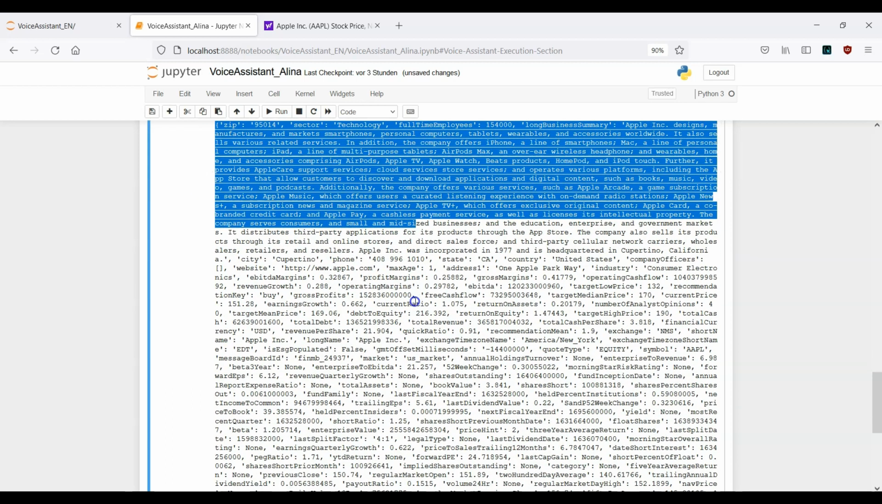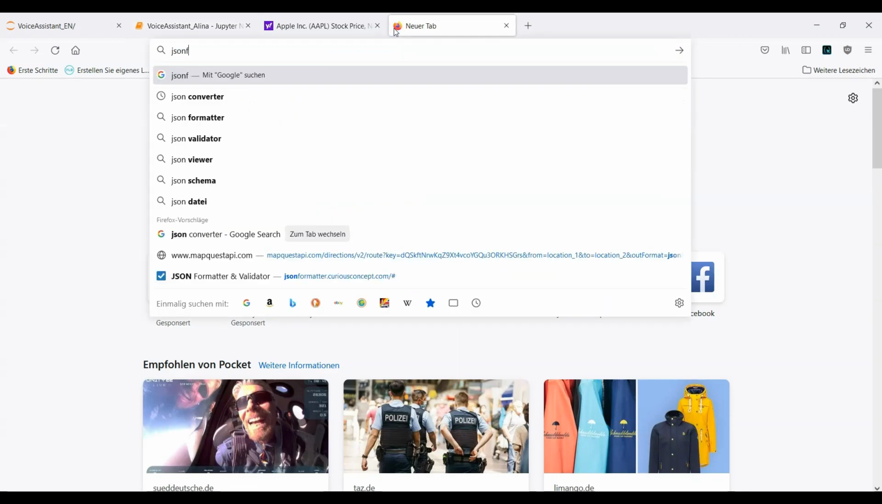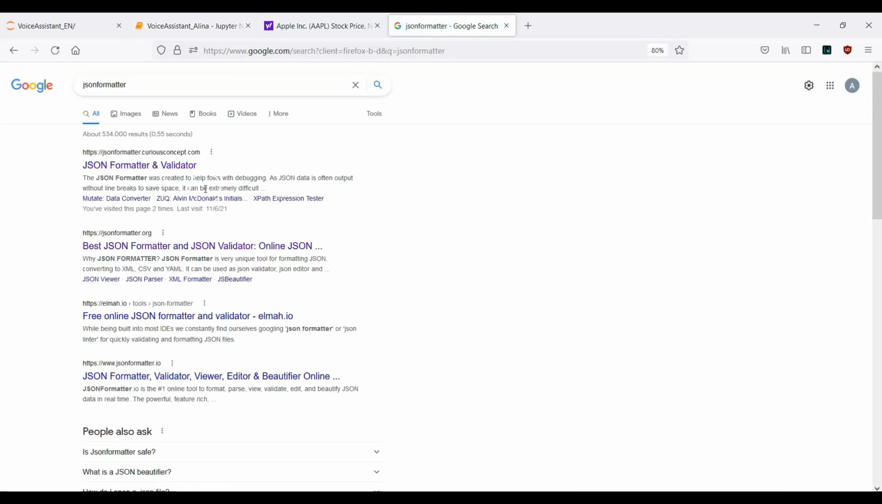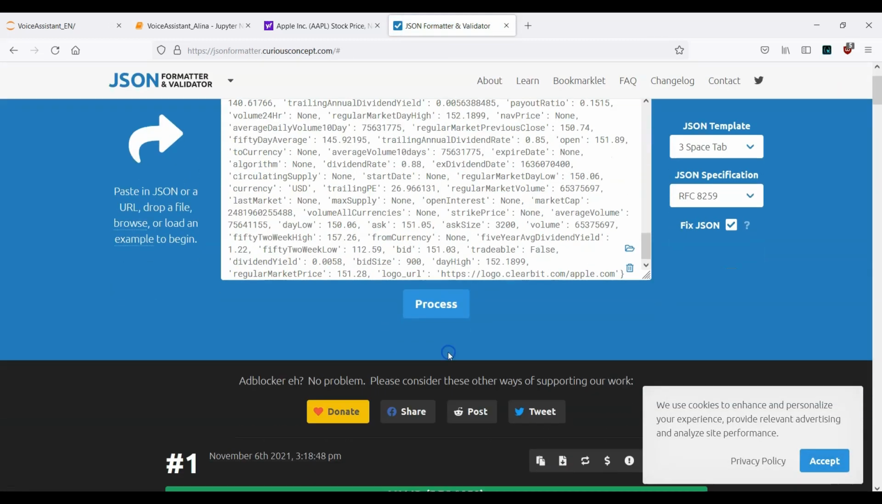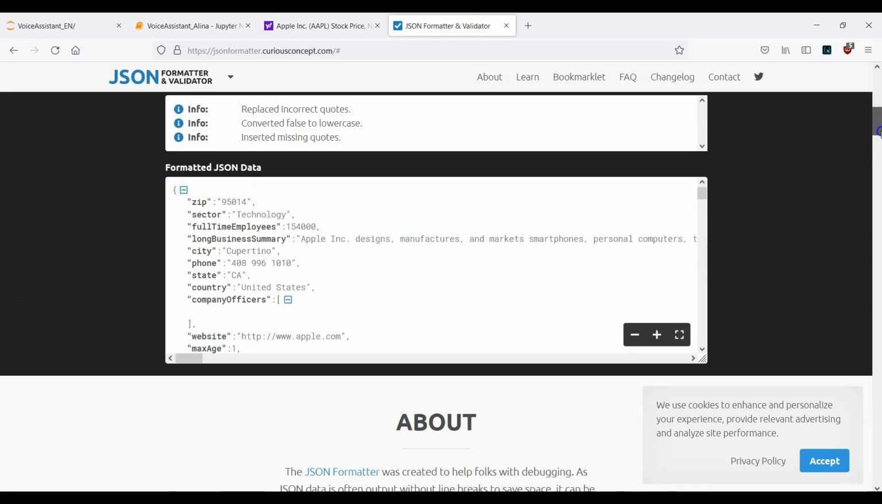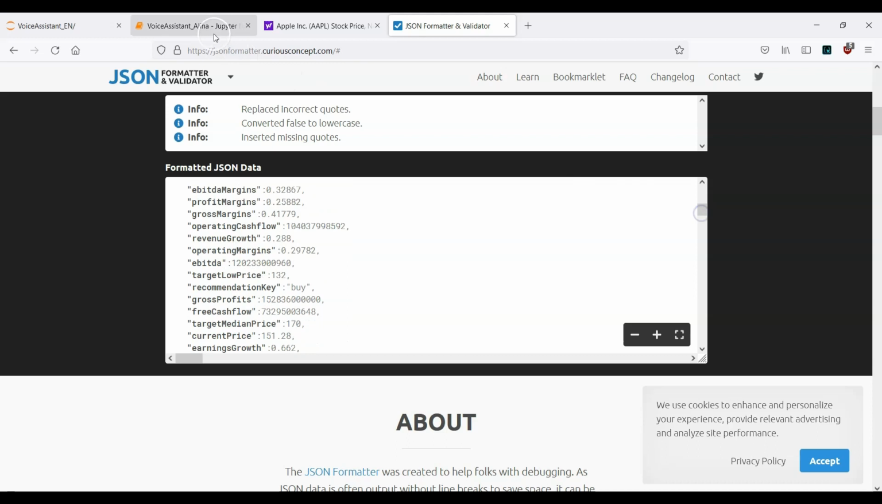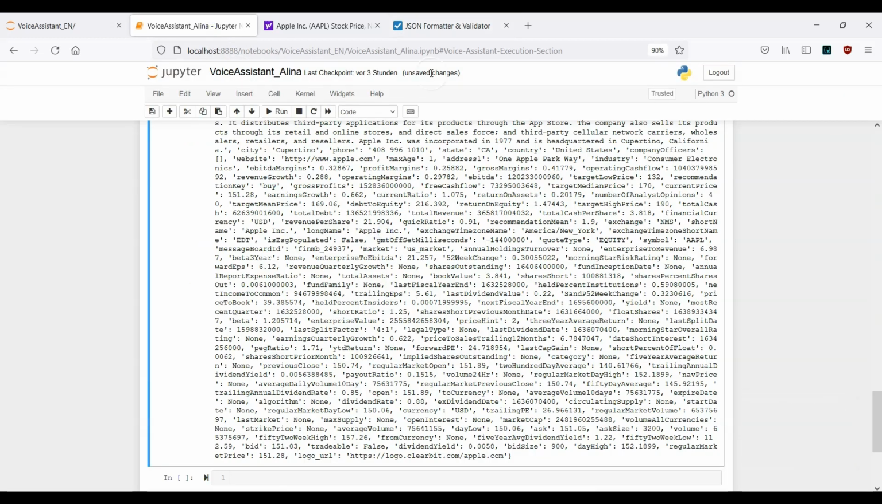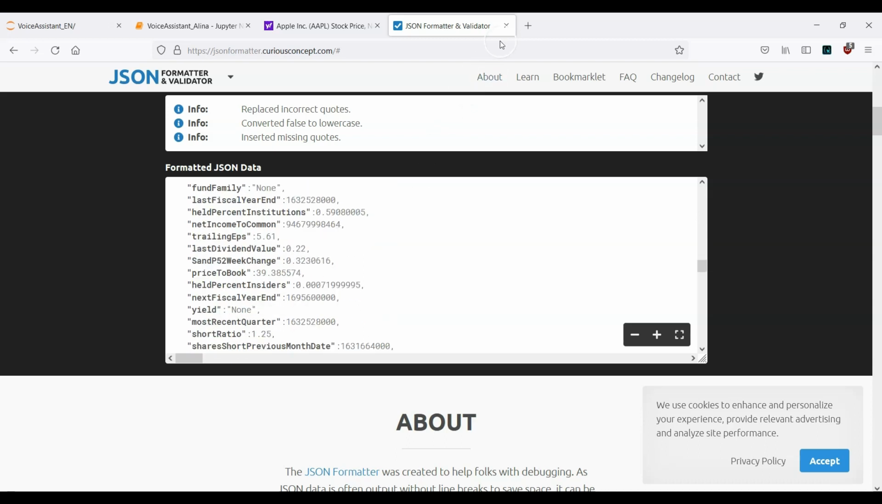If you want to, you can copy this one and search for JSON formatter. Click on the first one, paste it here, click on process, and now you see that this information looks much better than this one here. You see we have all this information, just to show you how this can work.